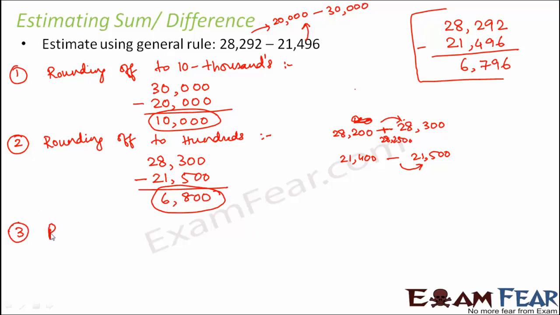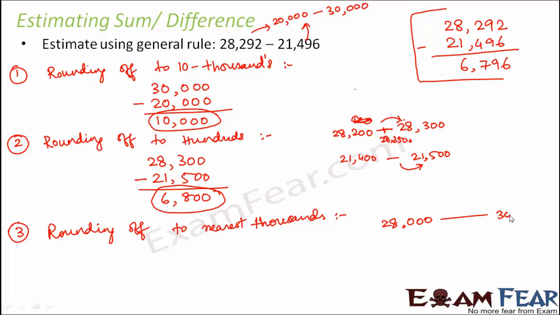Now in the third scenario, let us round it off to the nearest thousands. In the first case, we rounded off to 10,000s. So now we will round it off to thousands. In that case, we can say that 28,292 lies between 28,000 and 29,000.